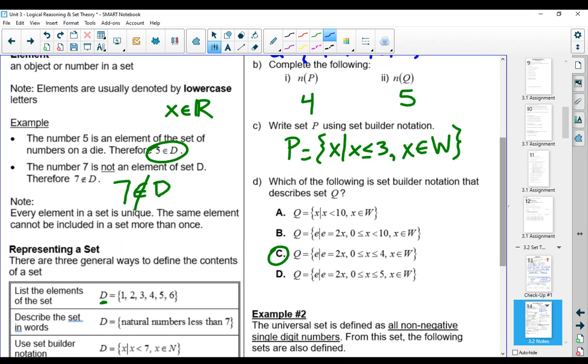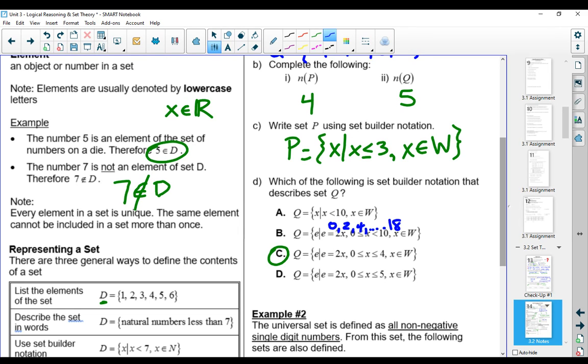Well, if I were to actually start listing that out, 2 times 0 is 0, 2 times 1 is 2, 2 times 2 is 4, and so on, all the way up to 9 times 2 is 18. Well, this is significantly bigger than what we had before.